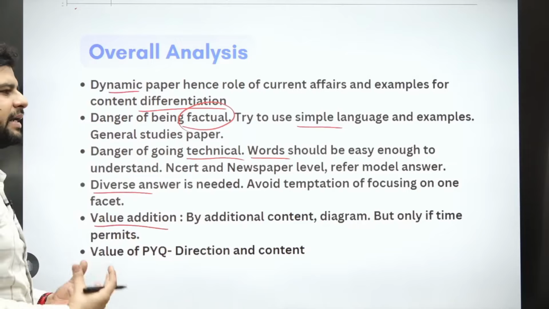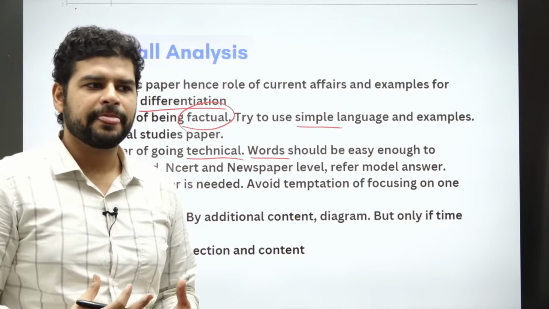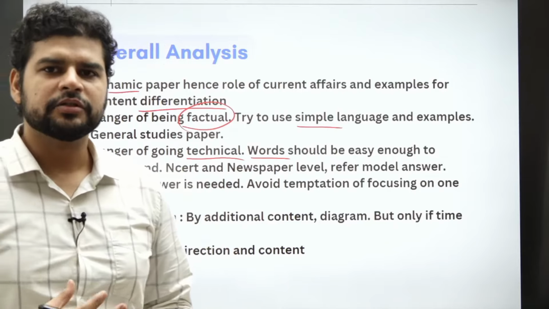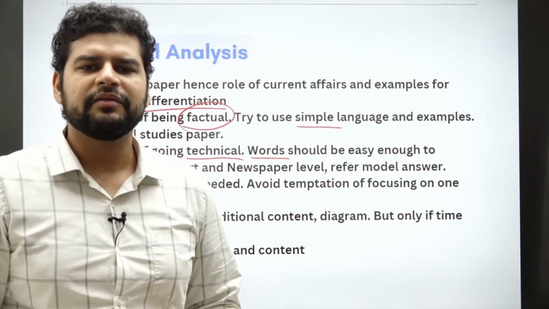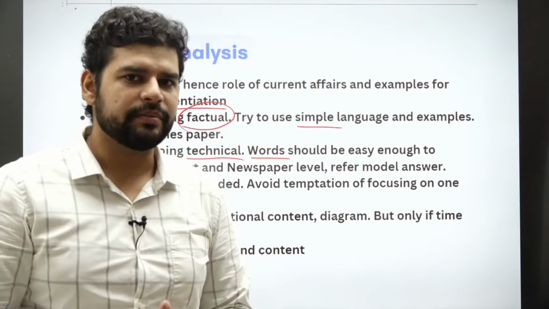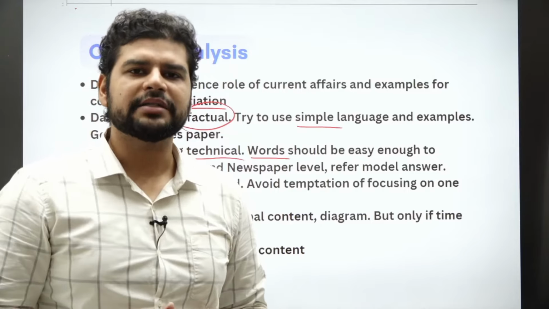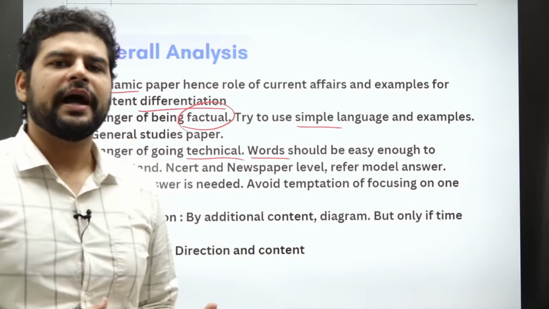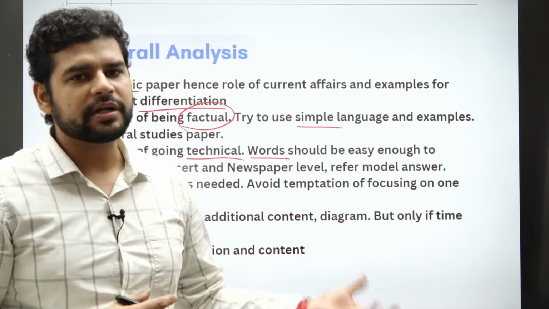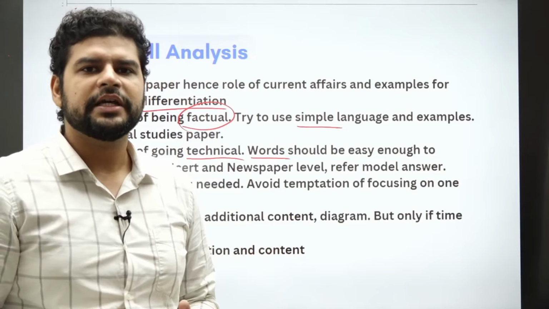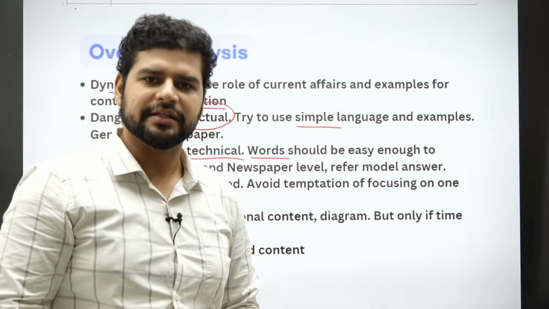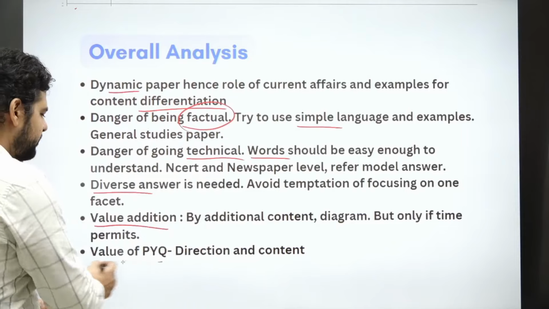Value addition. Many times we don't have enough content for the answer we are writing. So what we can do in that instance, we can simply go for value addition. We can add relevant peripheral points, but of course they should be relevant. We can write them in point formats or in a diagrammatic manner. In some questions, I have given value addition for a holistic understanding. Of course, sometimes there is time limit and you might not remember it in the exam. That is okay. But the point is, if you know those points, you will write something, and that will create a holistic 360-degree answer.